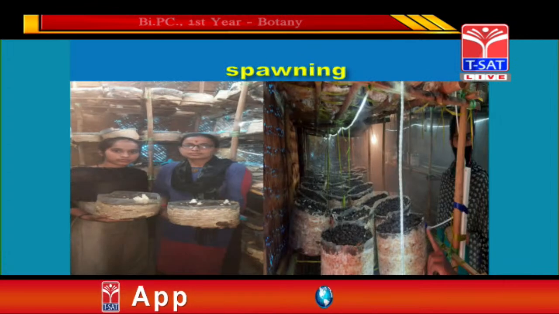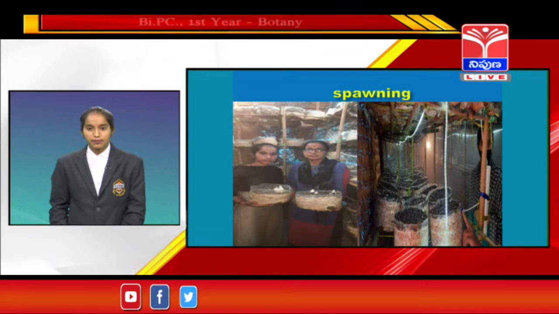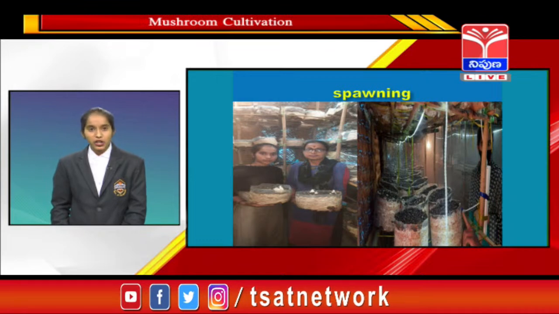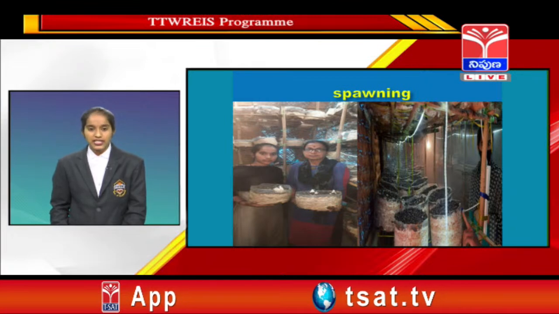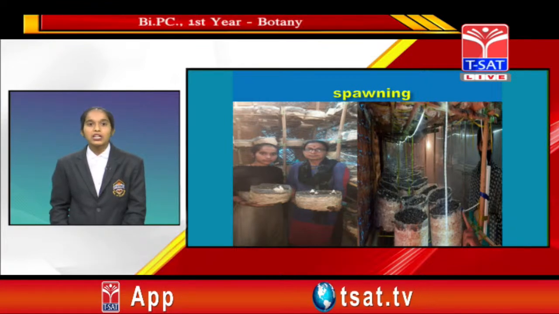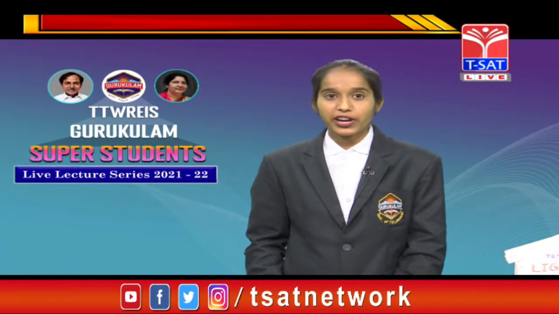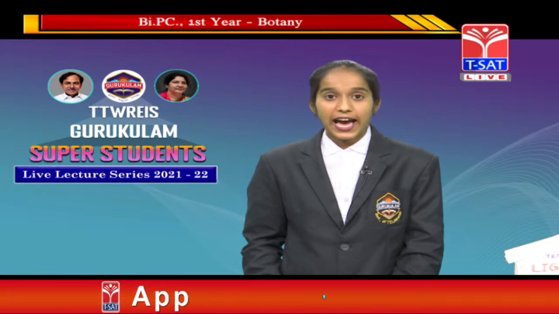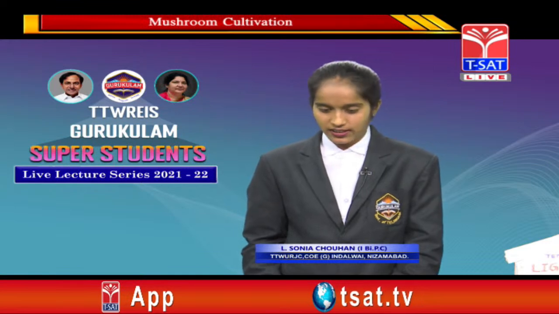And the next process is spawning. Spawning is the second stage and it is also important. The spawns are grown in plastic bags, glass bottles and so on. It provides favorable conditions to grow the mycelium in beds, and this process is called spawn running. It needs a maximum of 90% humidity and a temperature of about 25 degrees centigrade, and the entire process is carried out in aseptic or sterile conditions.